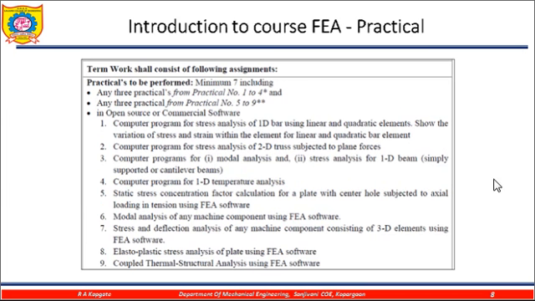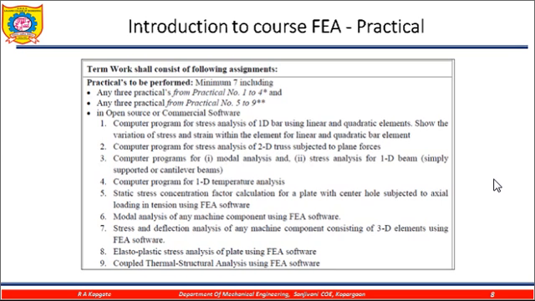In this subject you need to perform practicals, because there are 25 marks for the term work. You need to perform a minimum of 7 practicals. From 1 to 4 you need to cover any 3, and from 5 to 9 you need to cover a minimum of 3, and 1 in open source or commercial software. Open source Scilab is available, and in commercial software ANSYS and MATLAB are available, and through those we could code our finite element problem.